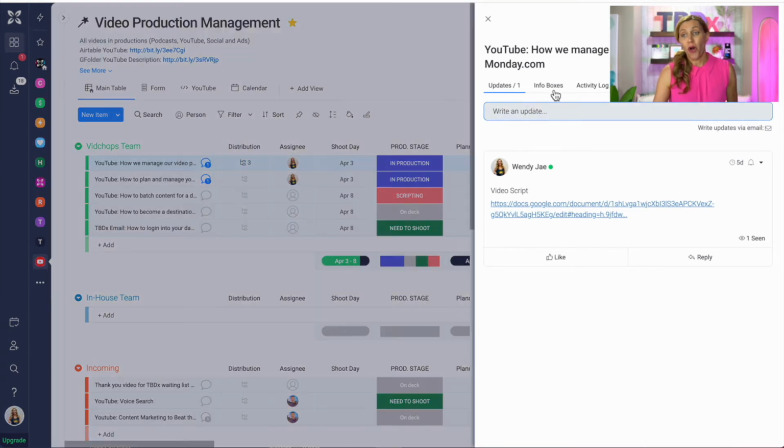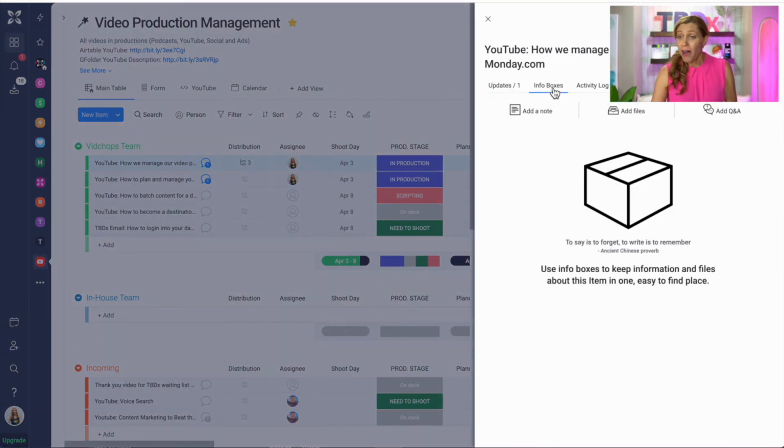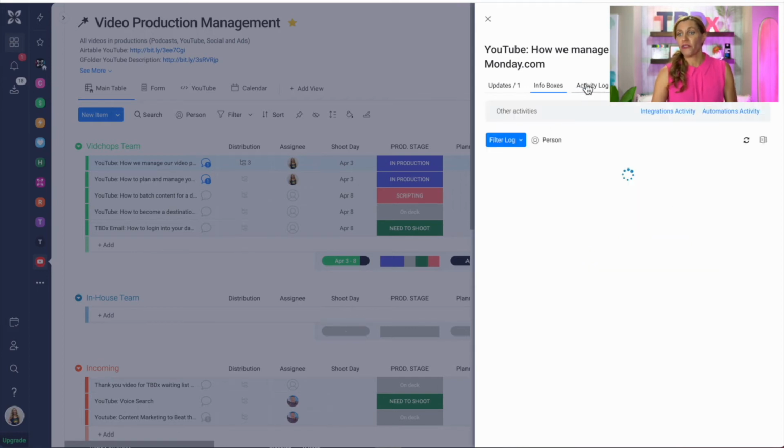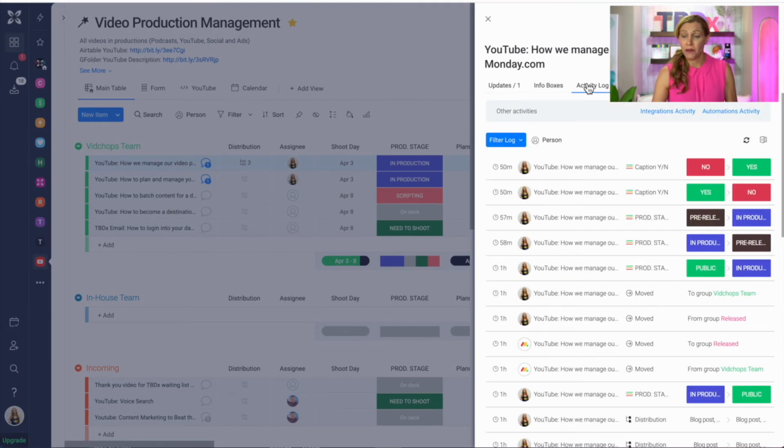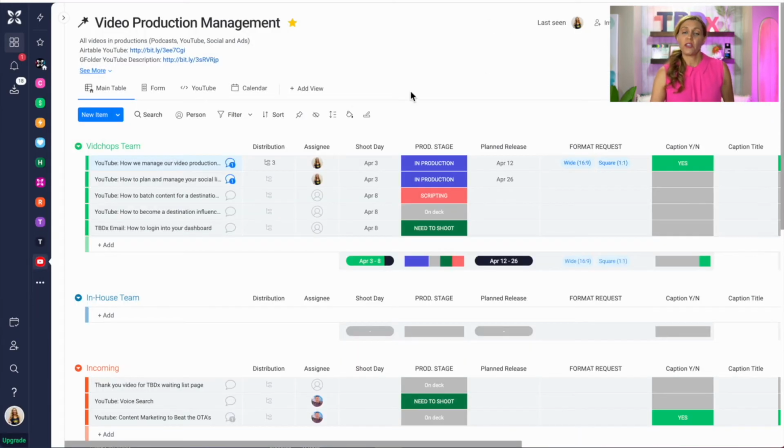For that, you can also add video files or other files that you need to add into this conversation bubble, and it also has an activity log of everything that's happening, so you can go back and review. So really important to stay tuned in to what's happening in that conversation bubble.